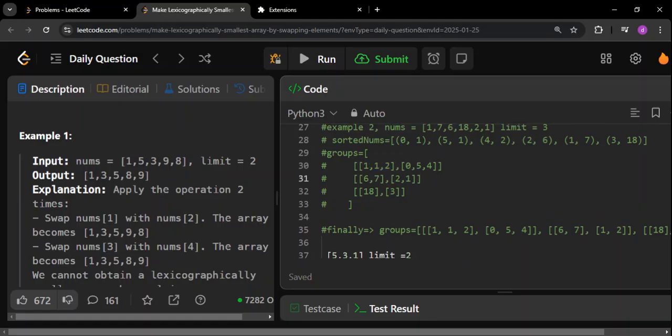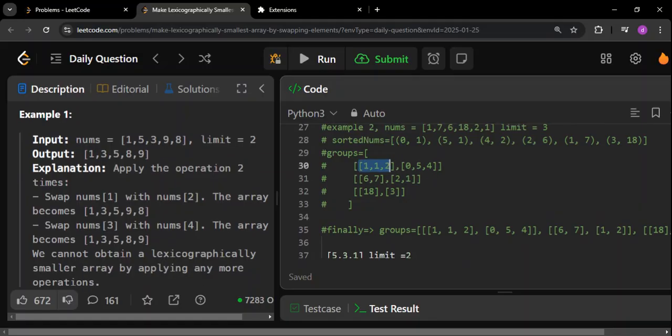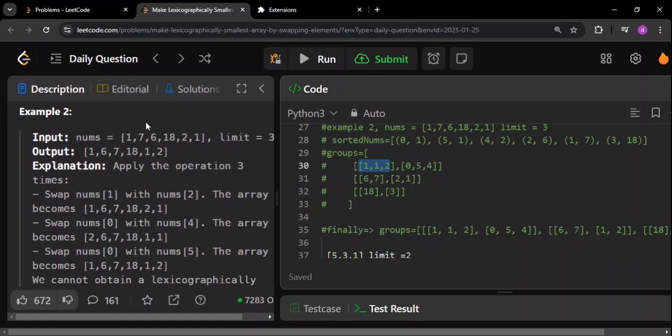Any value in this group can be swapped with each other. Okay, so let us go to example number 2. If you see, wherever ones are present, this one and this one and 2, these are part of the same group. That is, I can replace any value with them.